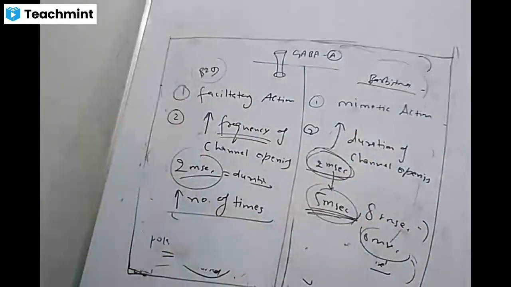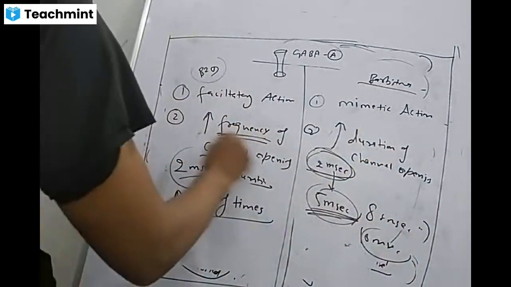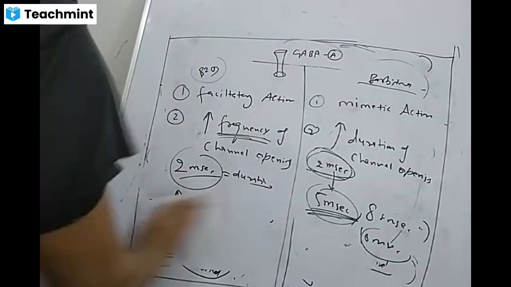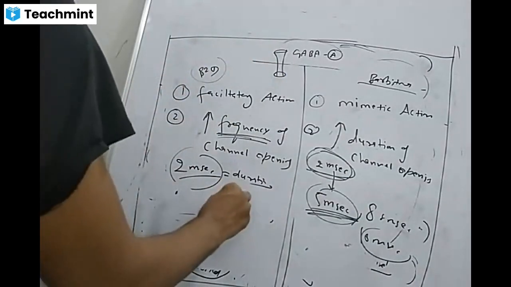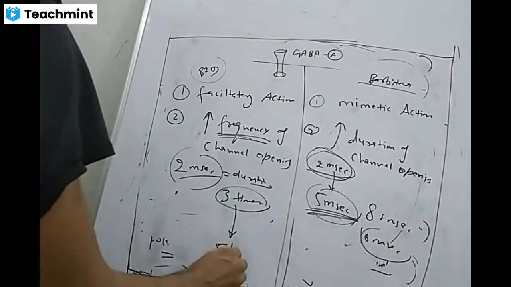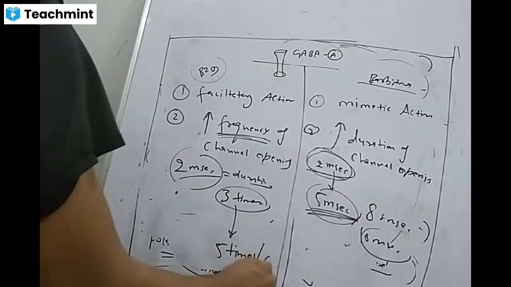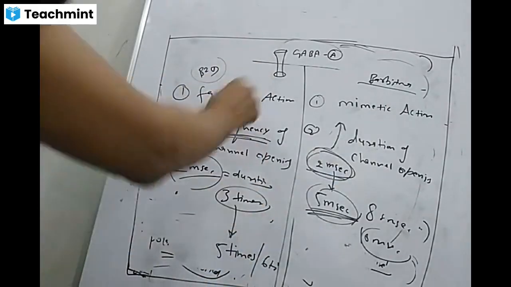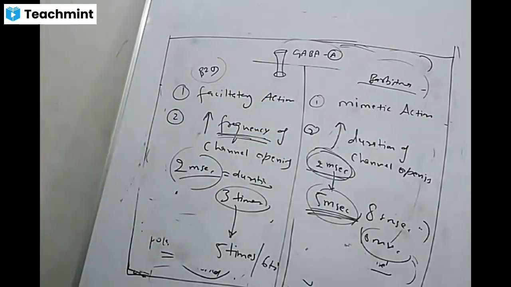More duration. But here, frequency means number of times. Suppose it was opening 3 times. Now it will open 5, 6, or 7 times. So the number of times, that is frequency, increases.